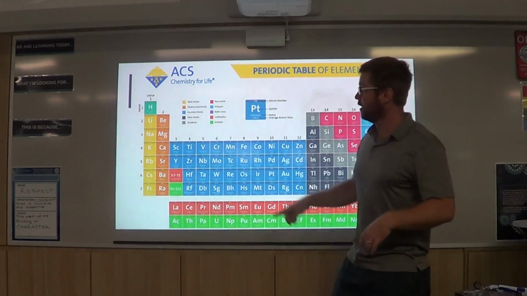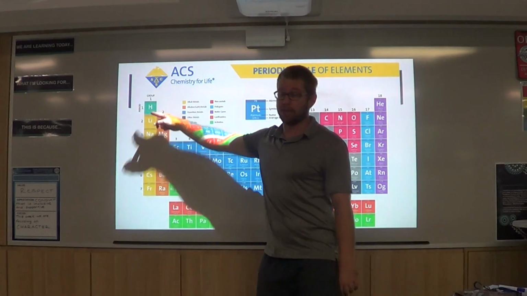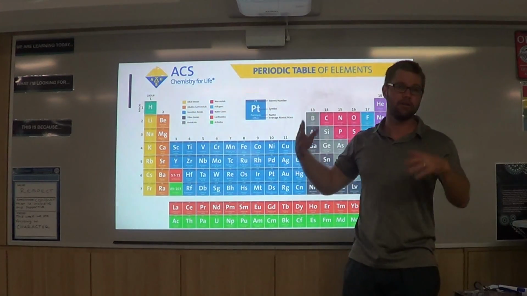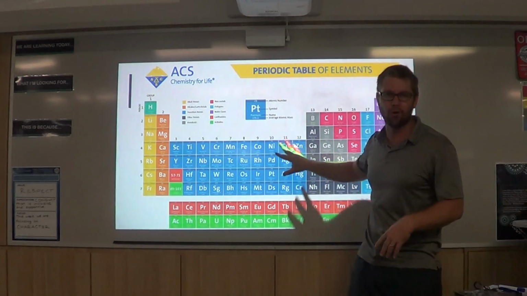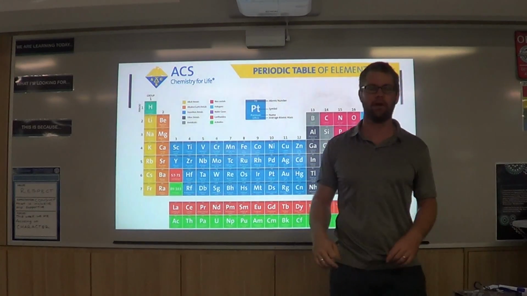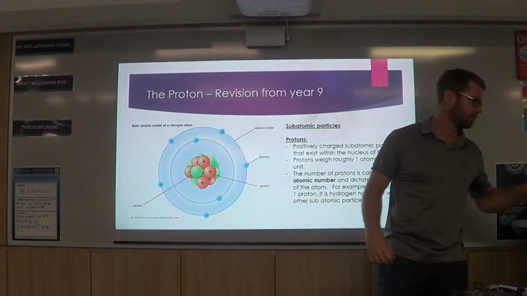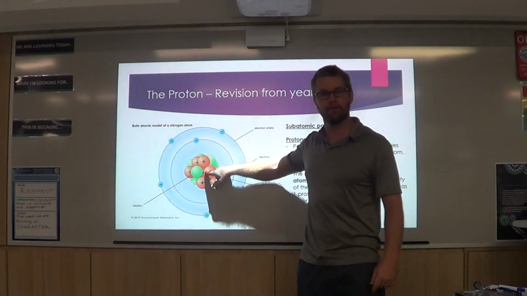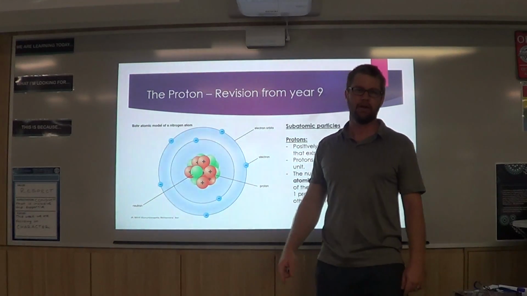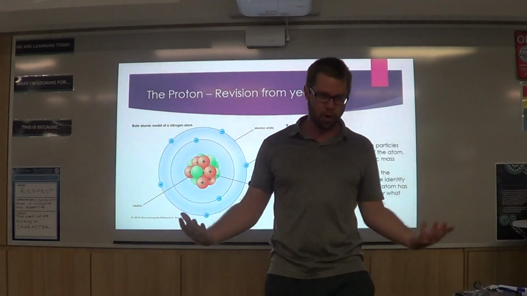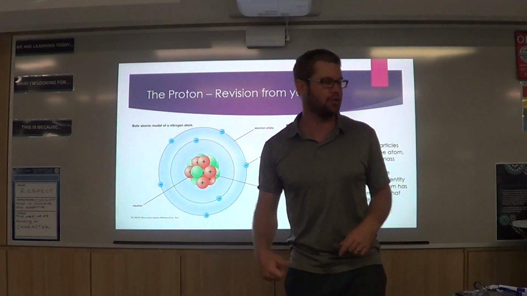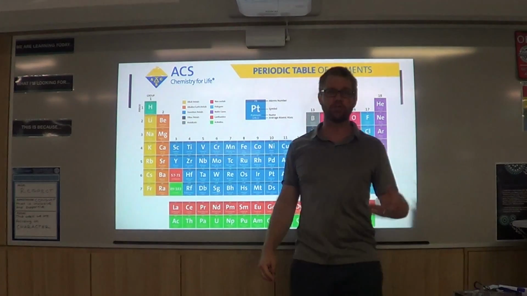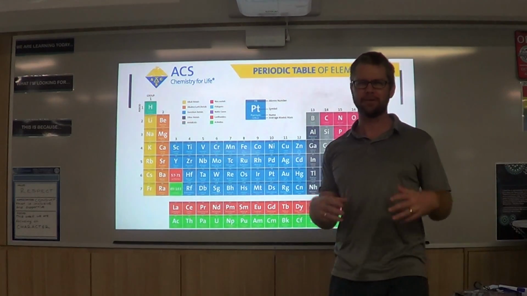So this guy here. Some atoms in the world are hydrogen, some are helium, some are lithium, beryllium, boron, carbon, nitrogen, oxygen, fluorine, etc. They've all got a name, just like you've got a name, right? The thing that makes them hydrogen or helium or lithium or beryllium or boron is the number of protons in their nucleus. So if you're an atom, you're walking along, you've got one proton, that makes you hydrogen. You've got one, right? That's called your atomic number. Your atomic number is sort of like your name.